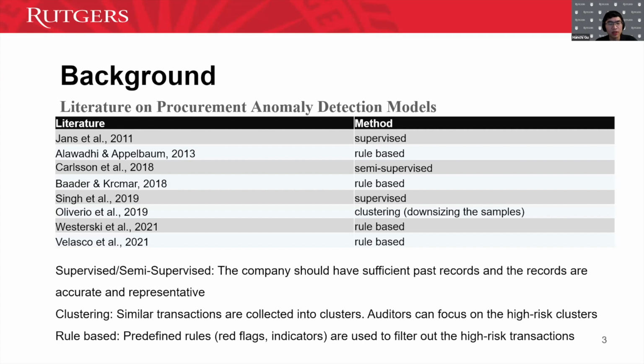Some people use clustering to find similar transactions and put them into clusters. Then auditors can focus on the high-risk clusters. However, this will not directly give you the risk level. You still need the auditors to make all the judgments by themselves. And the rule-based method is the most frequently used method. Sometimes we call those rules red flags, sometimes we call them fraud indicators. However, we need to really spend time to make sure those rules are very accurate and useful.